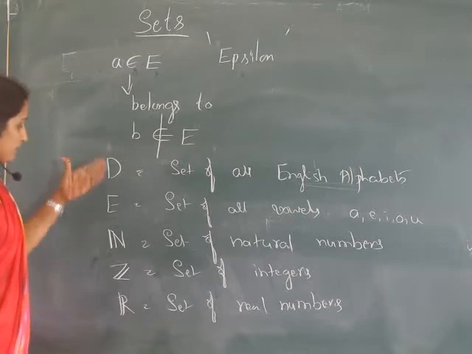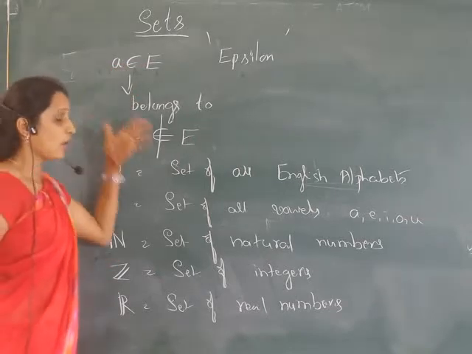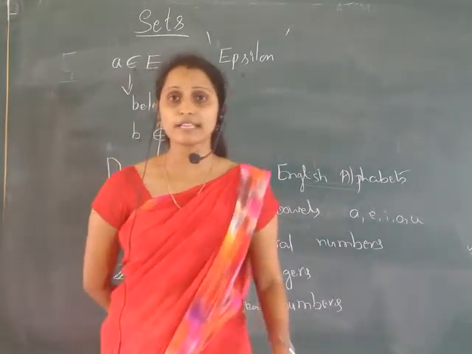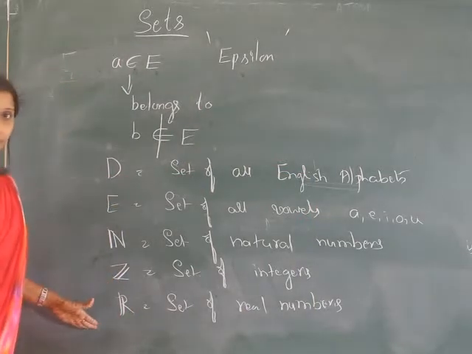This is how to write that an element belongs to a set and an element does not belong to a set. So these are the methods of writing a set.